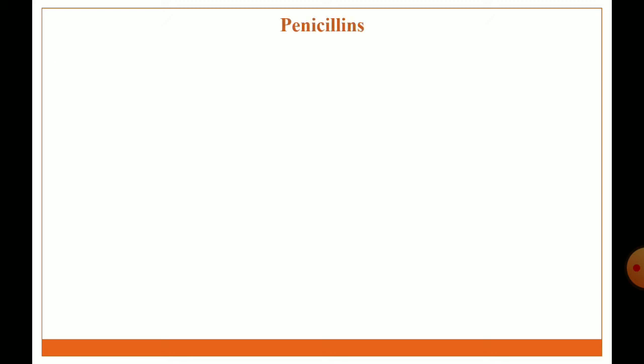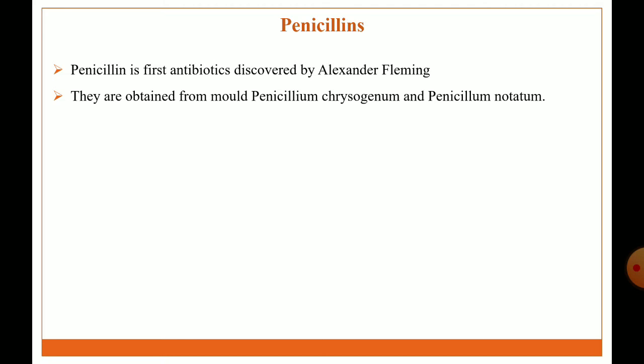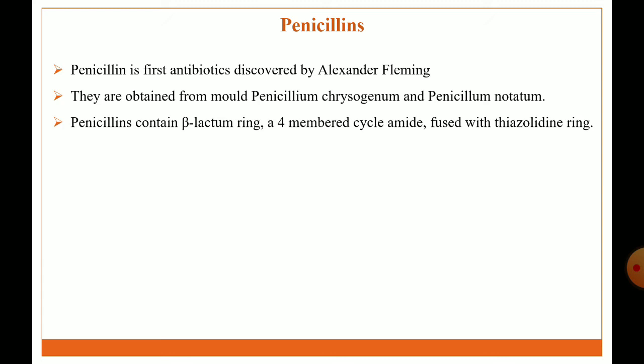Then we discuss what is meant by penicillin, the introduction of penicillin. Penicillin is the first antibiotic, discovered by Alexander Fleming. They are obtained from the molds Penicillium chrysogenum and Penicillium notatum. Penicillin contains a beta-lactam ring, a four-member cyclic amide ring fused with the thiazolidine ring, giving a bicyclic heterocyclic system that is called penam.